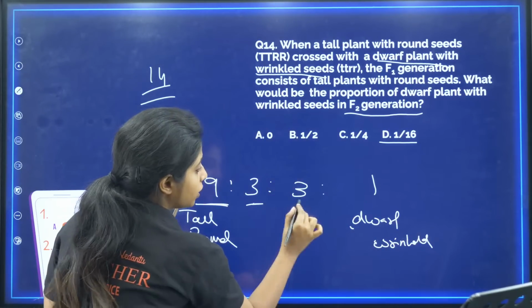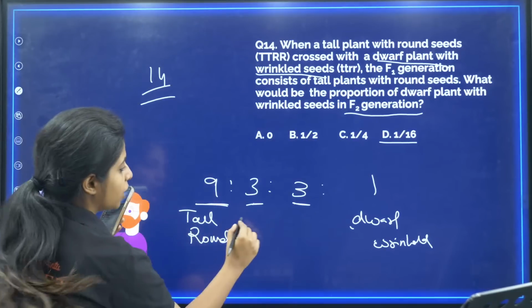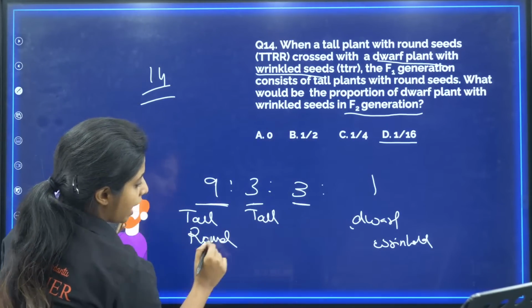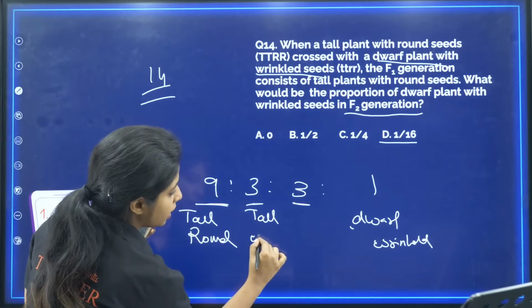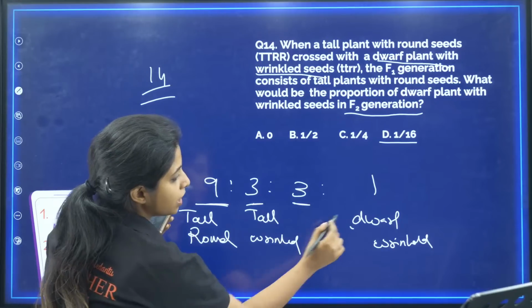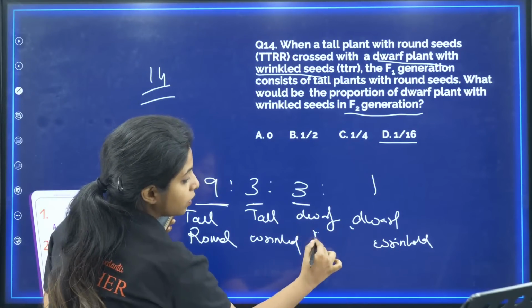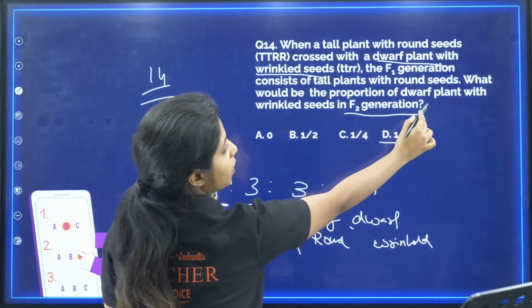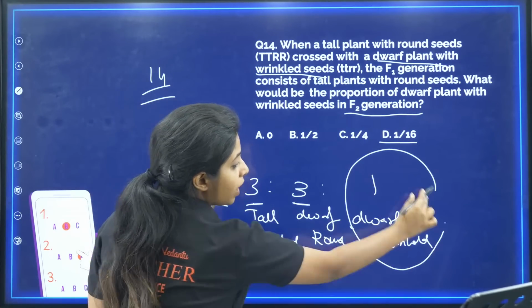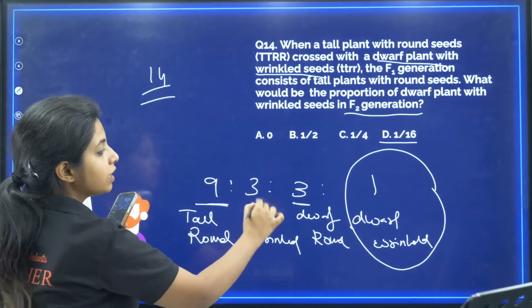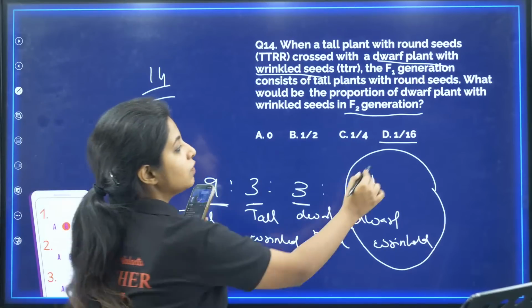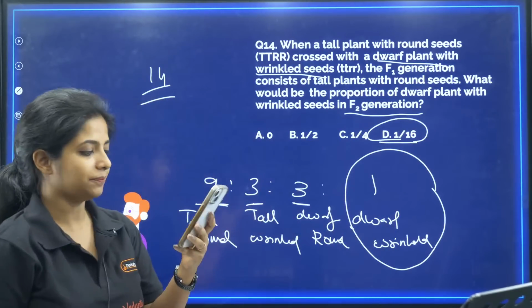Now if you are asked about the 3 and 3, what will they be? One will be tall, and instead of being round, it will be wrinkled. We are going to make a new combination. Here it was dwarf, but this time it won't be wrinkled, it will be round. But if you are asked about a dwarf plant with wrinkled seed, it will be only one. One out of what? 9 plus 3 plus 3 plus 1 is 16. So 1 out of 16. This becomes your answer.